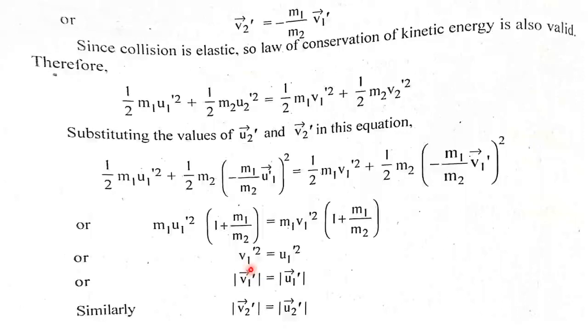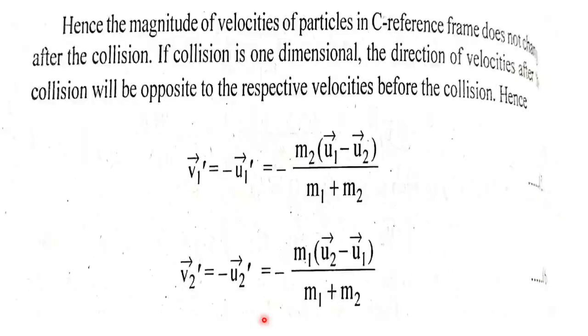Or we can write v1 dash square equals u1 dash square, or v1 dash equals u1 dash, and similarly we can write this for v2 dash and u2 dash. Hence the magnitude of the velocities of the particles in the C reference frame does not change after the collision.